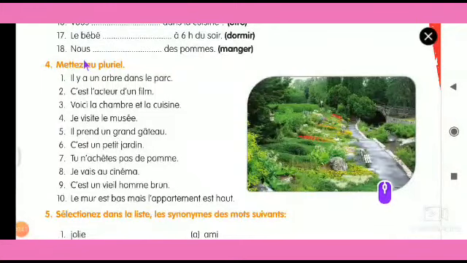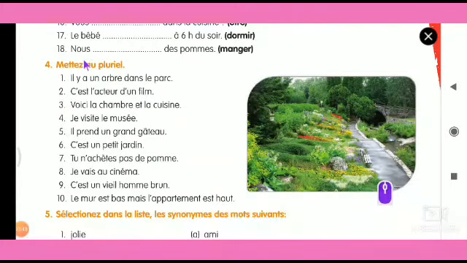Okay, now we are going to see method-o-plurial. That is, we are going to see it one by one. So the first question is: Il y a un arbre dans le parc. So what are the things we have to change first that we must know? The first thing is il y a. So we have to split the sentence. We have to split the verb, the noun and the object, in case there is an object. So this sentence will split into 2 or 3 parts.